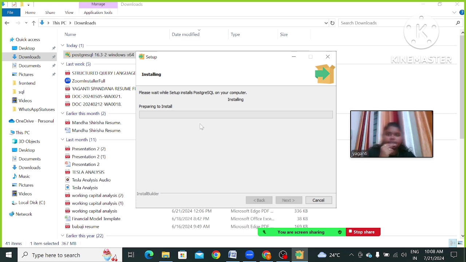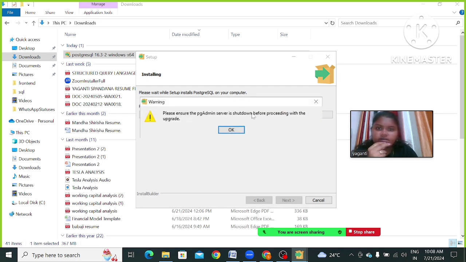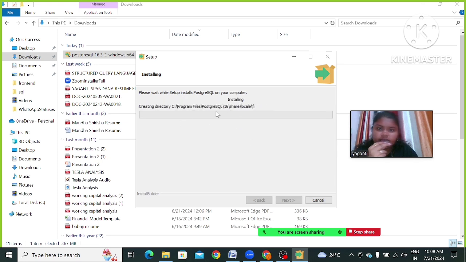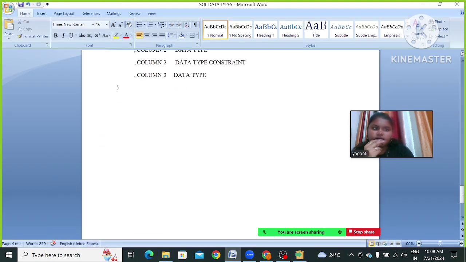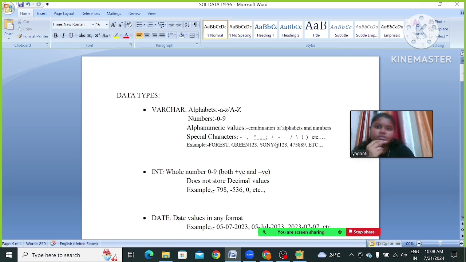It's installing. It will take some time. While it is, we will get a prompt like this. Click on OK. Here it is going to install. It will take some time. While it is installing, I'm going to tell some topics because it will take some time. So now I'm going to tell about data types.